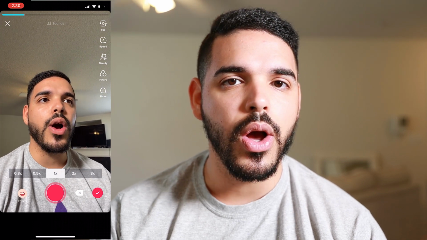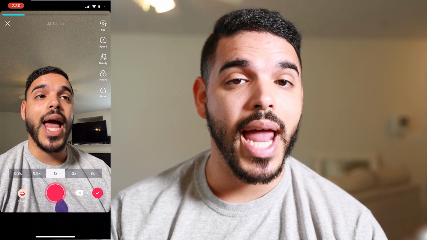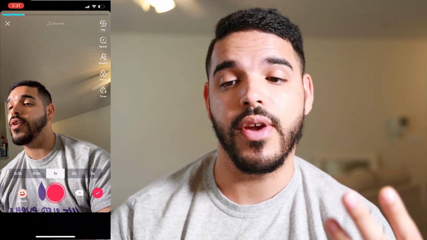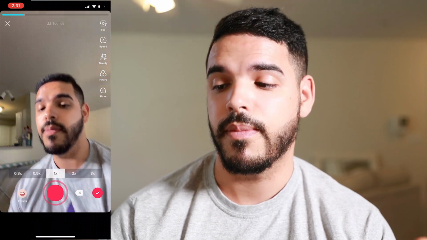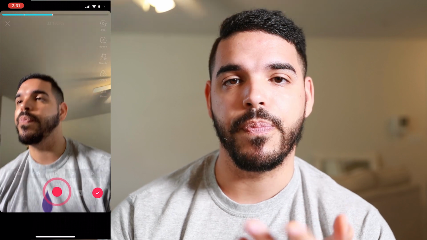Now, when you let go of that red button, it stops the recording, which allows you to then recompose and create your video from another angle. So you can press the button again, and now from a different angle. And you can see the bars moving at the top.